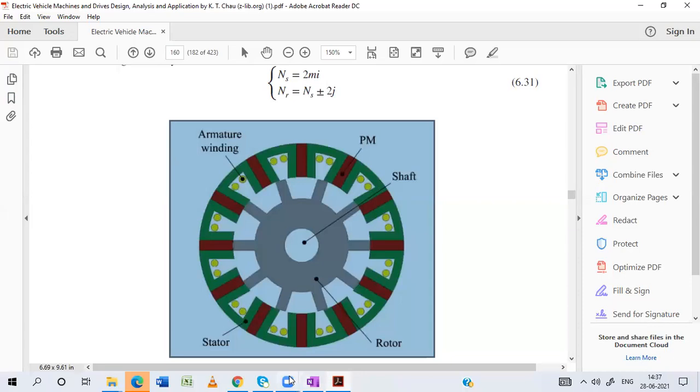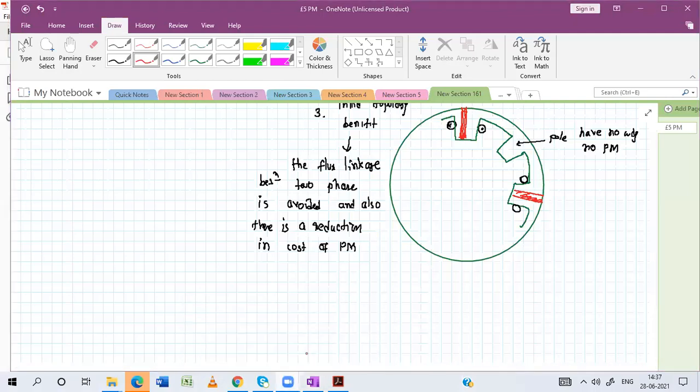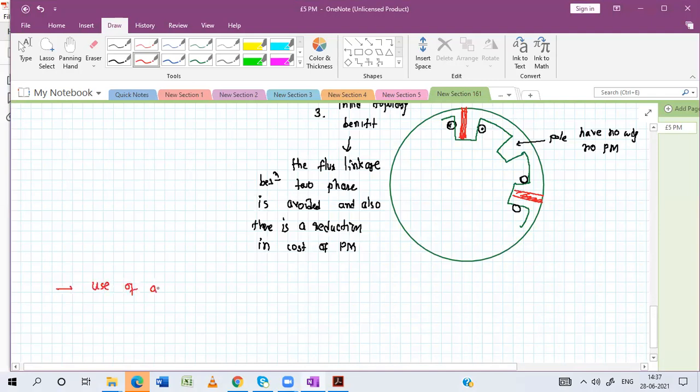So it indicates the use of alternate poles can maintain the original average torque but relatively high torque ripple.